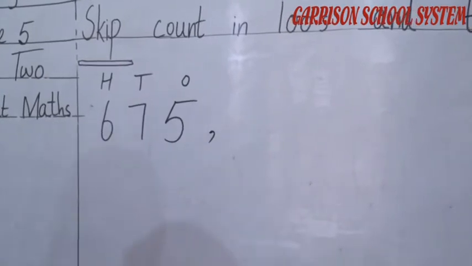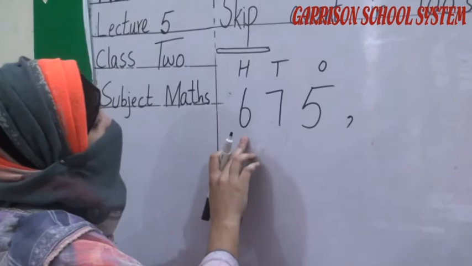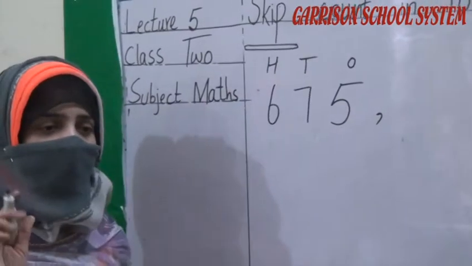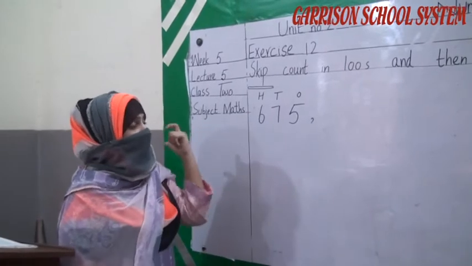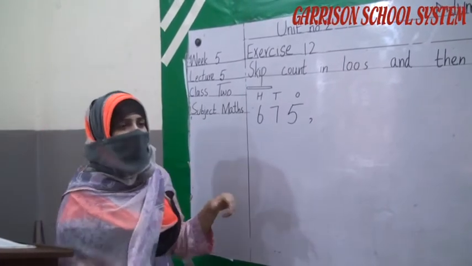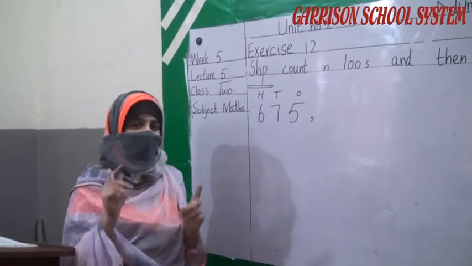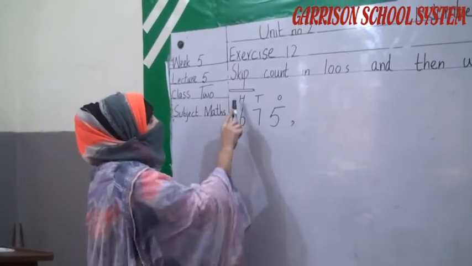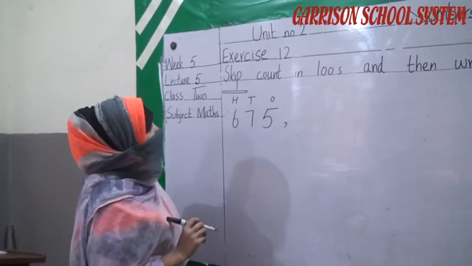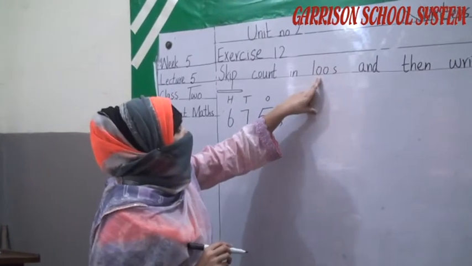If we skip 600, first we have to focus on our hundreds number as we did in exercise number 11. In exercise number 11, we focused on our tens number, but in exercise number 12, we have to focus on our hundreds number because here the hundreds number is given to us.